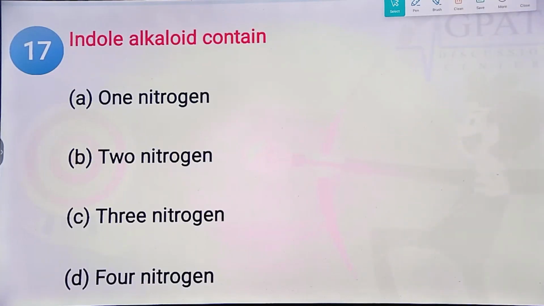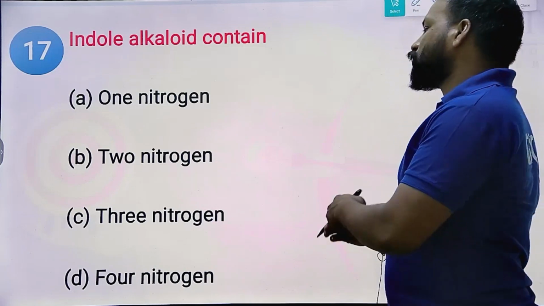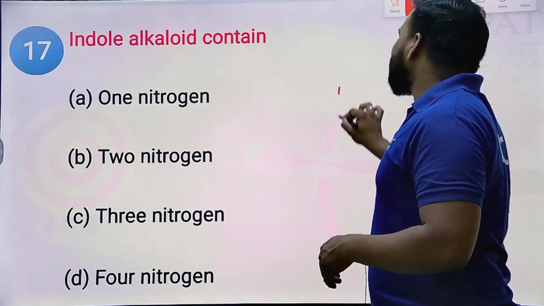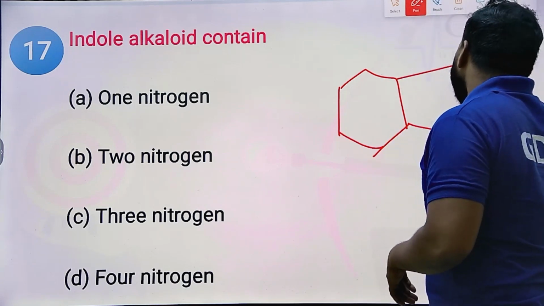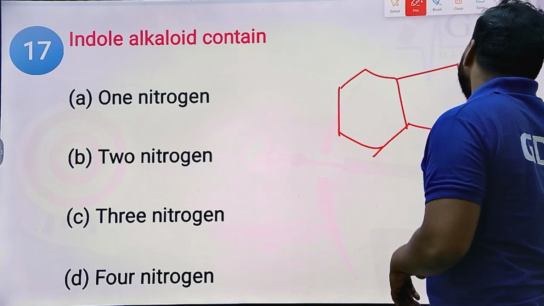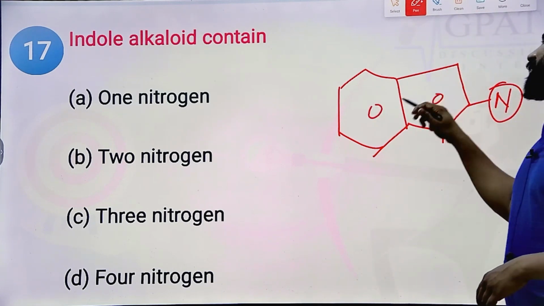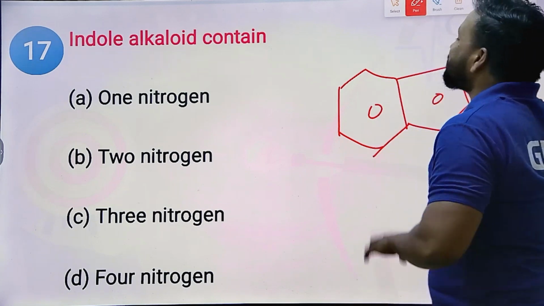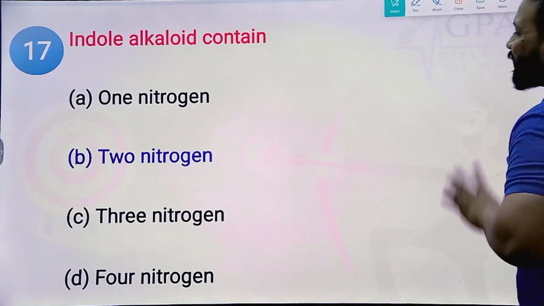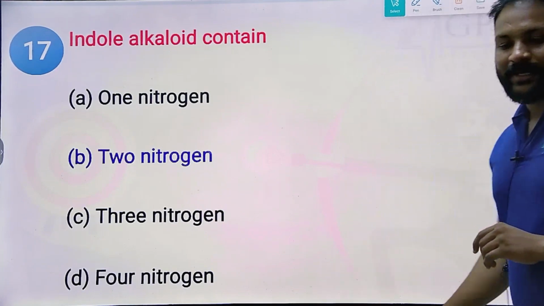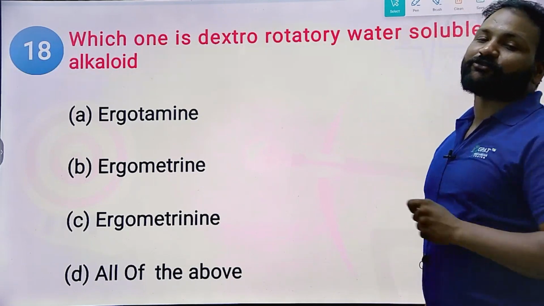Next question. Indole alkaloid contains how many nitrogens? One, two, three, or four. Exactly. Indole means a six-member ring is fused with a five-member ring, where it contains nitrogen atoms. Dear aspirants, the right answer is that indole contains one nitrogen atom. Indole means a six-member ring is fused with a five-member ring.